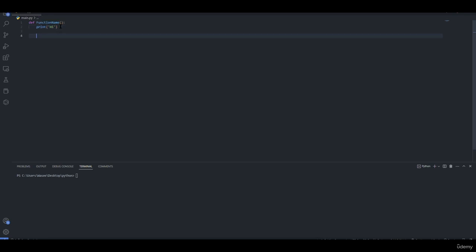Then we should call our function in here, because if we don't call our function when we run the program, nothing will be printed out. We can call the function simply by typing the function name, open, close bracket. Run the program again. As you can see, the function is working.